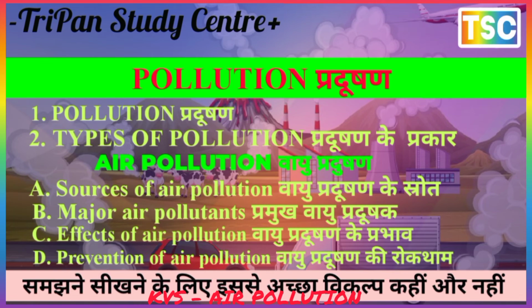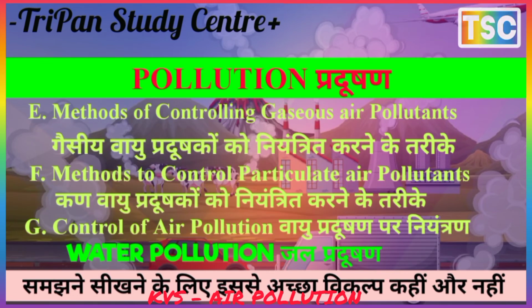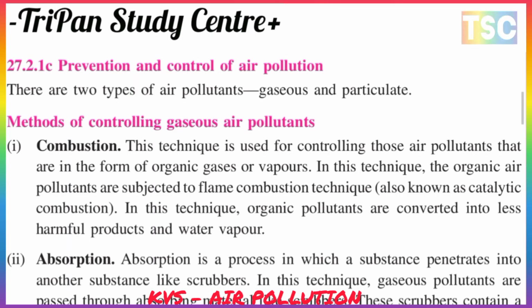The most important point here is that there are two types of air pollutants, gases and particulates. First, the methods of controlling gaseous pollutants. The first is combustion. This technique is used for controlling air pollutants in the form of organic gases or vapors. The organic pollutants are subjected to flame combustion, also known as catalytic combustion, and are converted into less harmful products and water vapor.